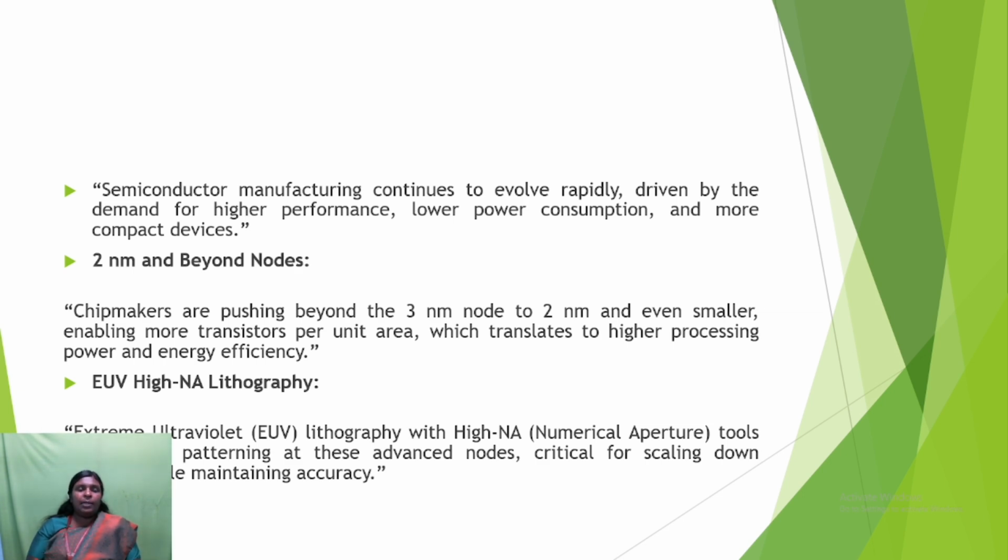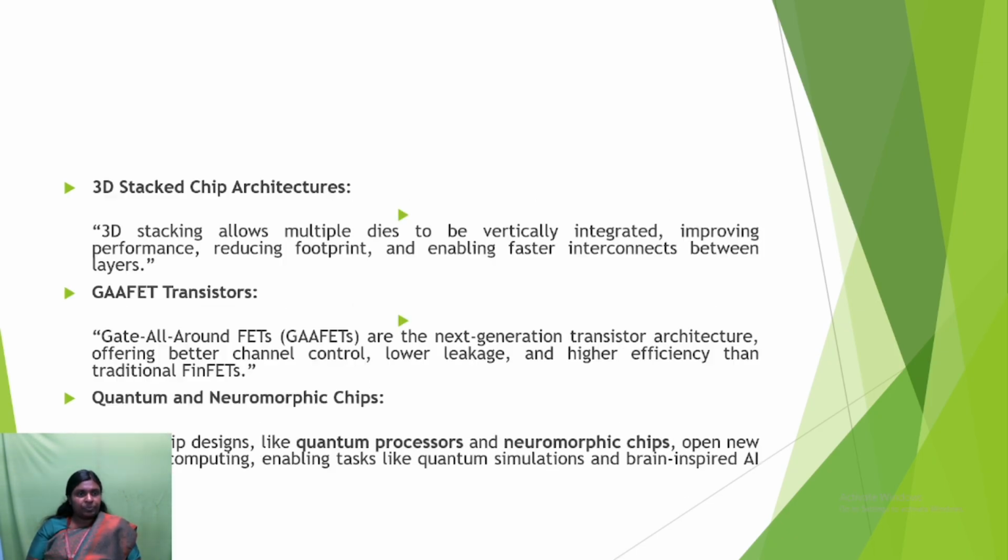EUV high numerical aperture lithography is extreme ultraviolet lithography with high numerical aperture tools, which allows finer patterning at these advanced nodes, critical for scaling down features while maintaining accuracy. The next one is 3D stacked chip architecture, and it allows multiple dies to be vertically integrated. The die is nothing but the single semiconductor chip, which we call a die. Vertical integration improves performance, reduces footprint, and enables faster interconnects between the layers.